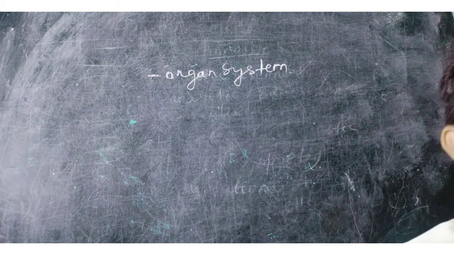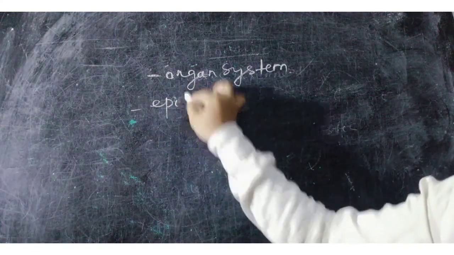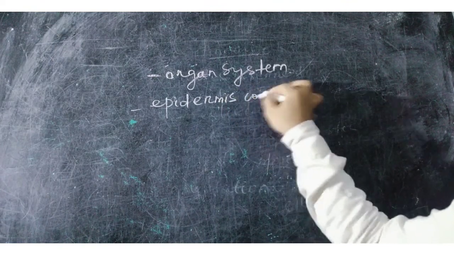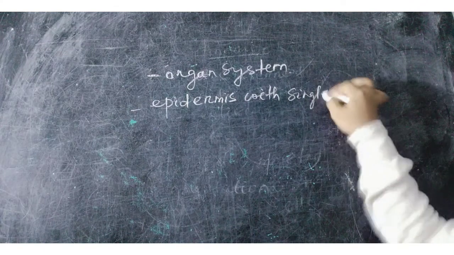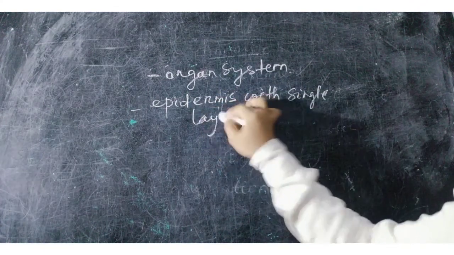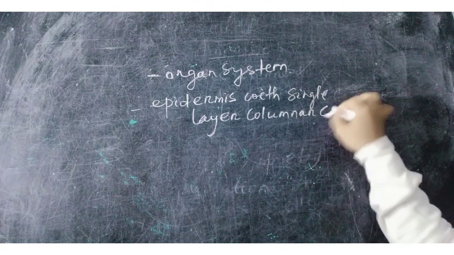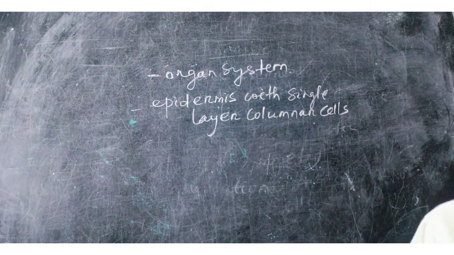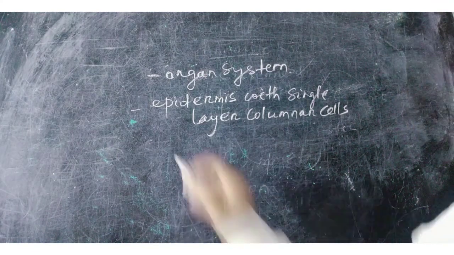The epidermis consists of a single layer of columnar cells. Below the epidermis, muscle layers are present.